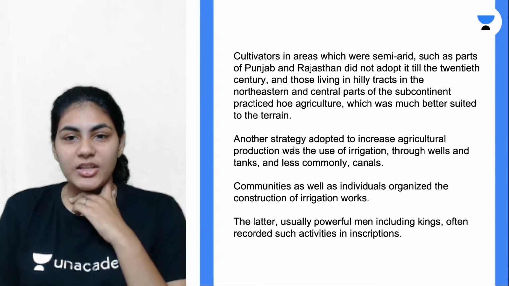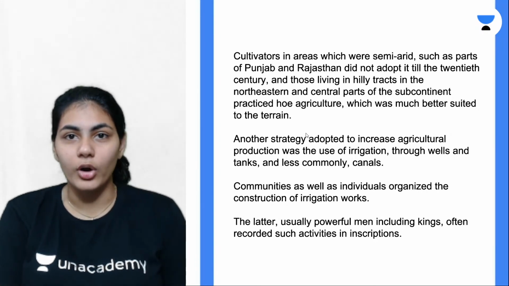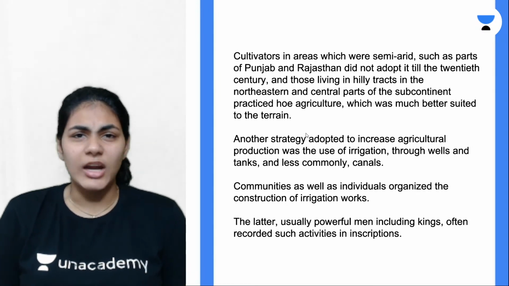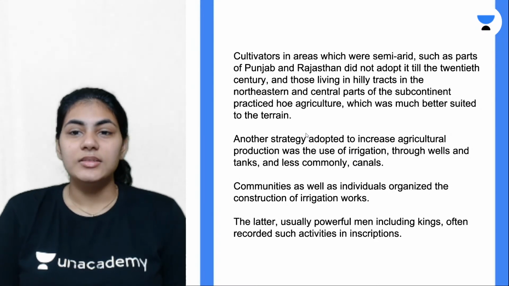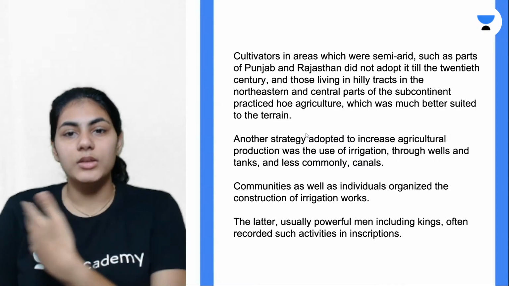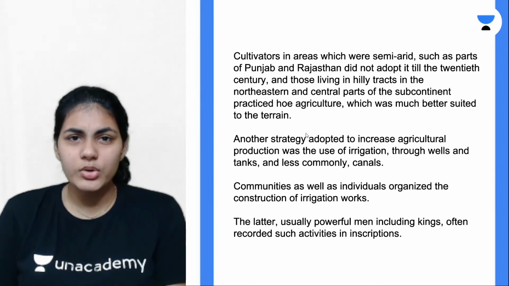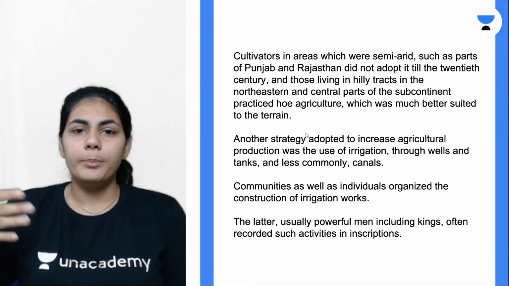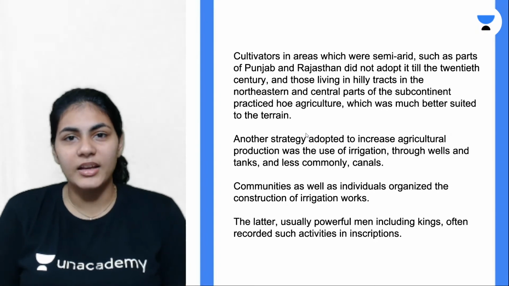The next strategy that was adopted to increase agricultural production was definitely the use of irrigation, right? Irrigation is nothing but the supply of water to agricultural crops. This irrigation was done through so many means. Water from wells and tanks was often drawn and then supplied to the crops, right? Canals were also used, but they were very rare. They were not that common, right? So through different means, farmers have resorted to irrigation processes as well, which are very important for agricultural productivity.